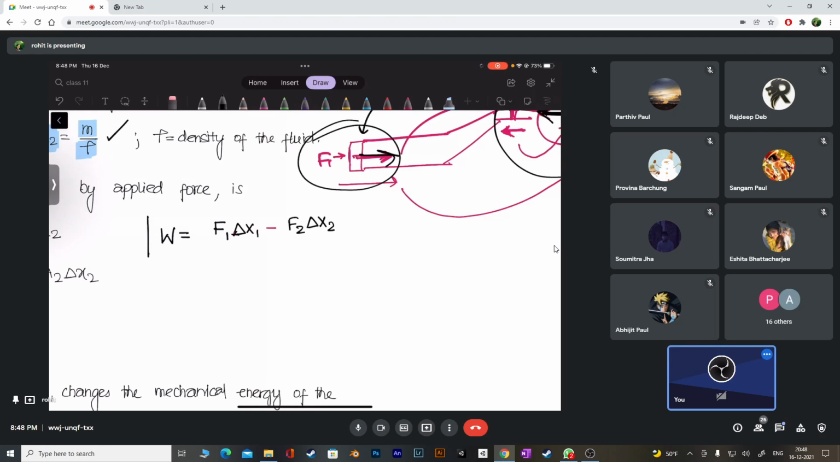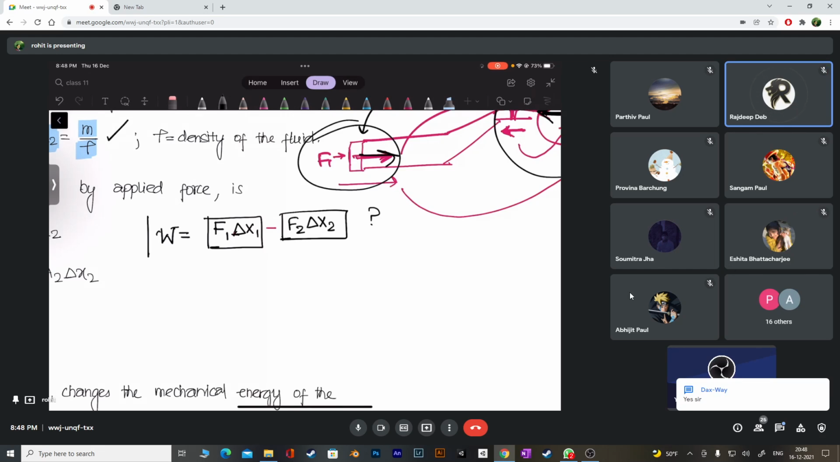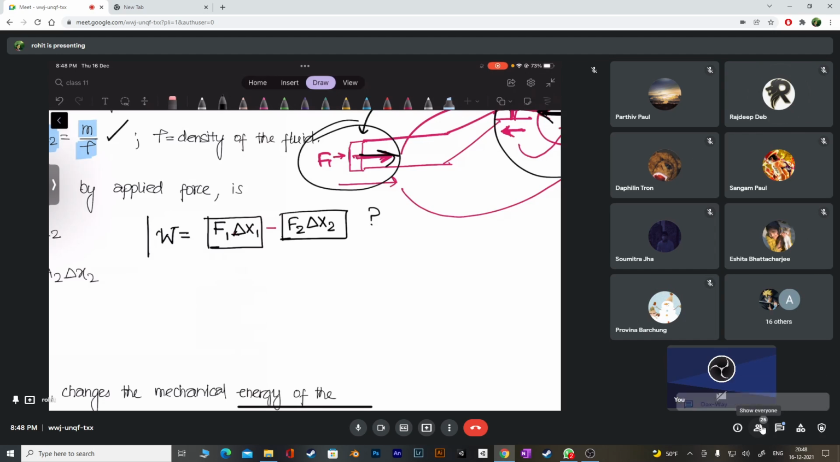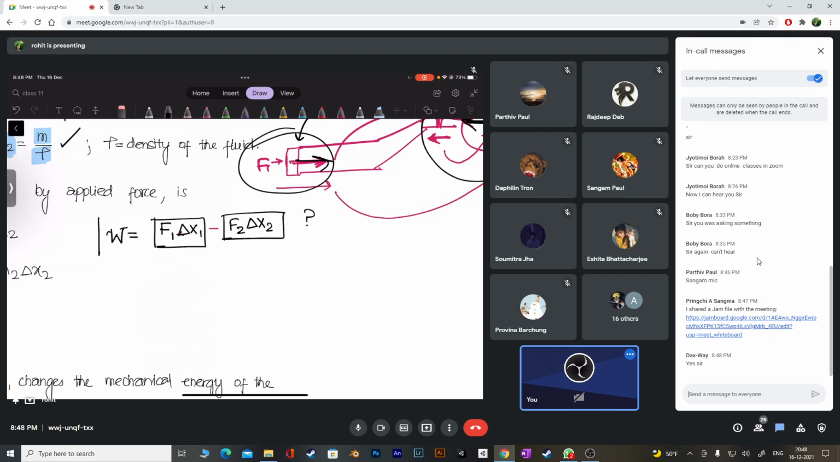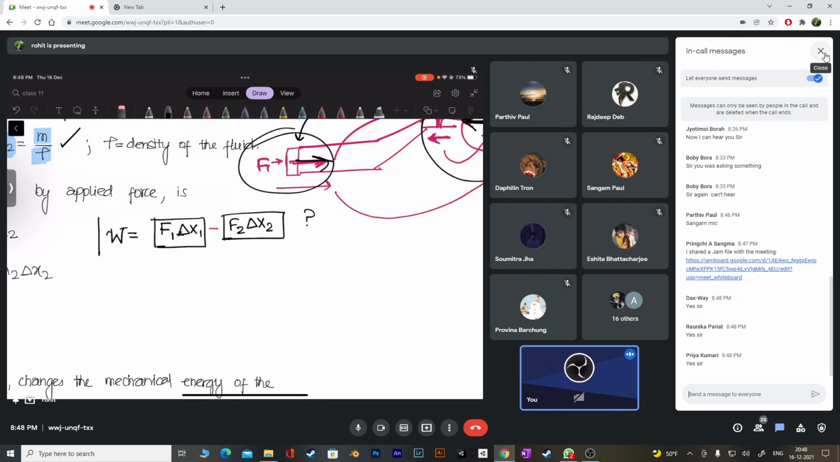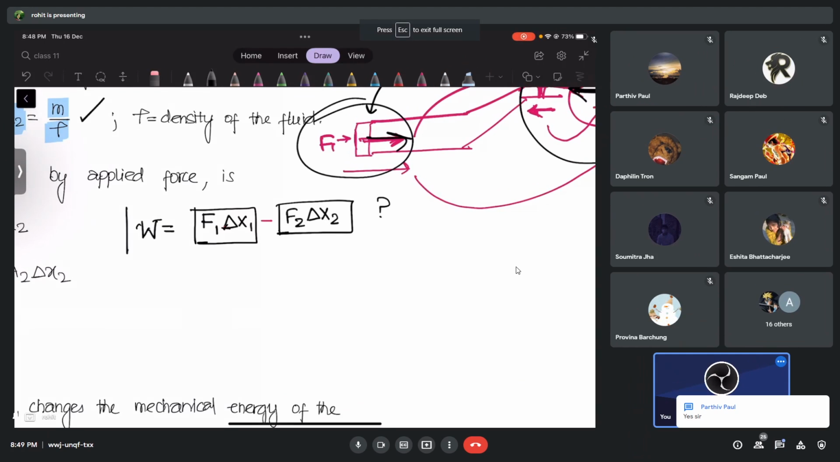Just check, guys. Is it making sense? All of you are quiet right now. Yes, sir. Okay, Rajdeep. Deflin is also there. Provina is also there. Then who else? Others? Okay. Ronika. Priya is also there. Parthiv is also there.